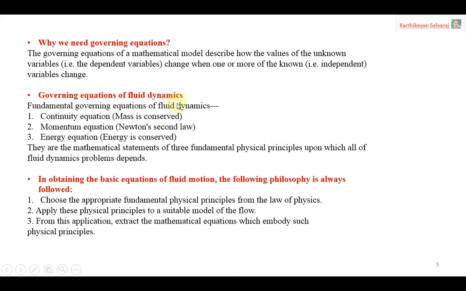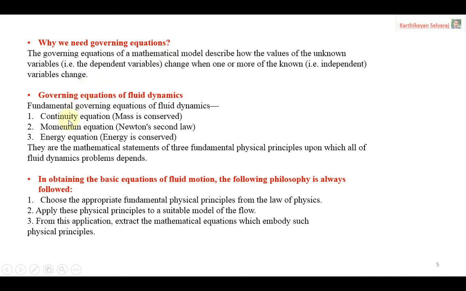Now we are going to answer a few questions, especially why we need the governing equation. The governing equation of a mathematical model describes how the values of unknown variables change when one or more of the known variables change. So we have two forms of variables, known variables and unknown variables. With the help of changeable known variables, we are able to find the unknown variables. How can we find them? By using the governing equation. That is the importance of the governing equation.